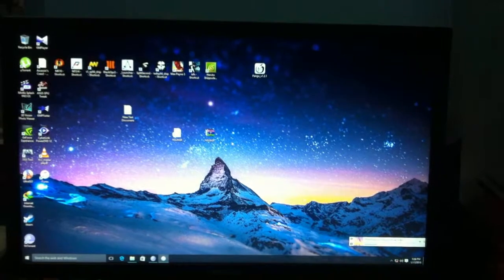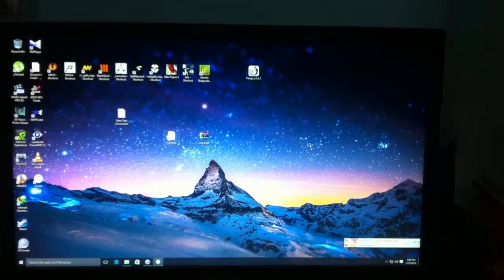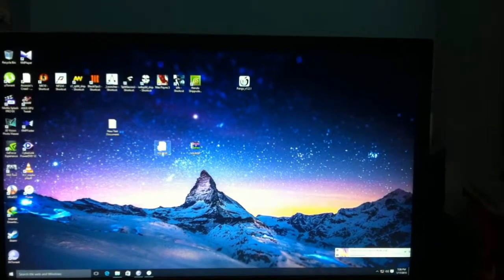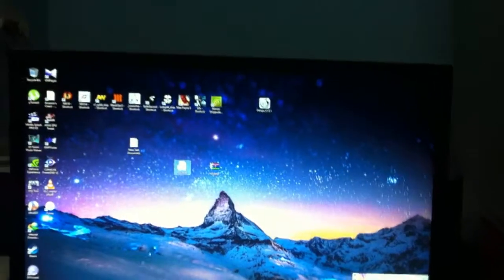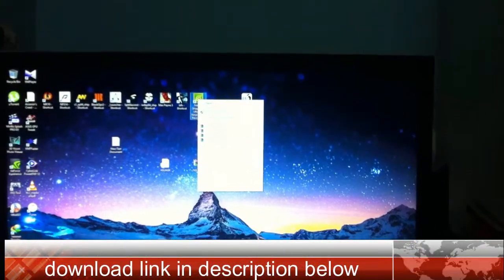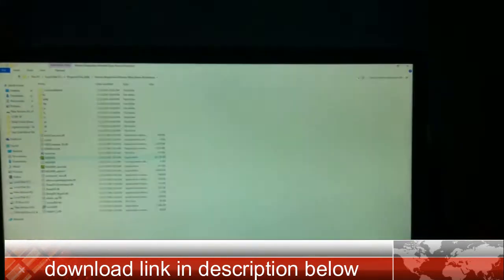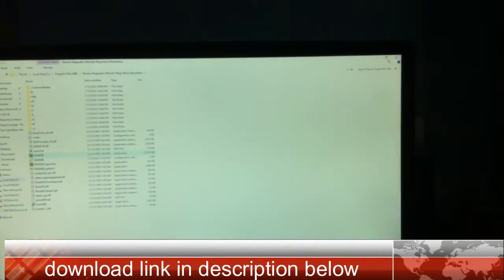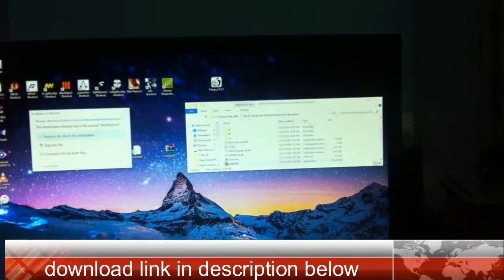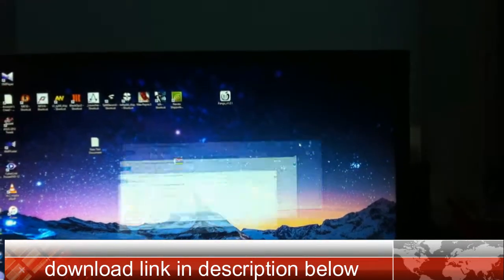What I have done is that I have already edited an end user mode. What you need to do is first extract this. Here I have got the extracted file. Then you just need to right click on the Naruto icon and then open file location, and you got to paste this file over here and replace. Bang, and the magic has been done.